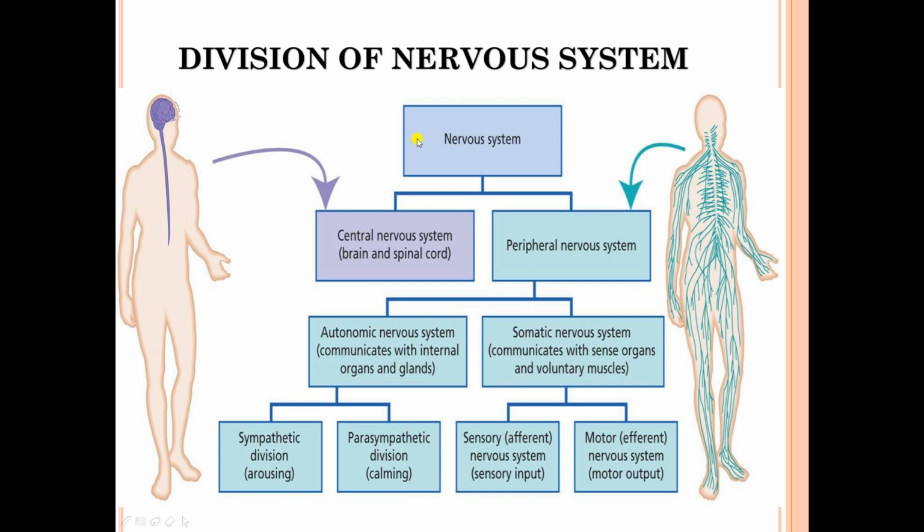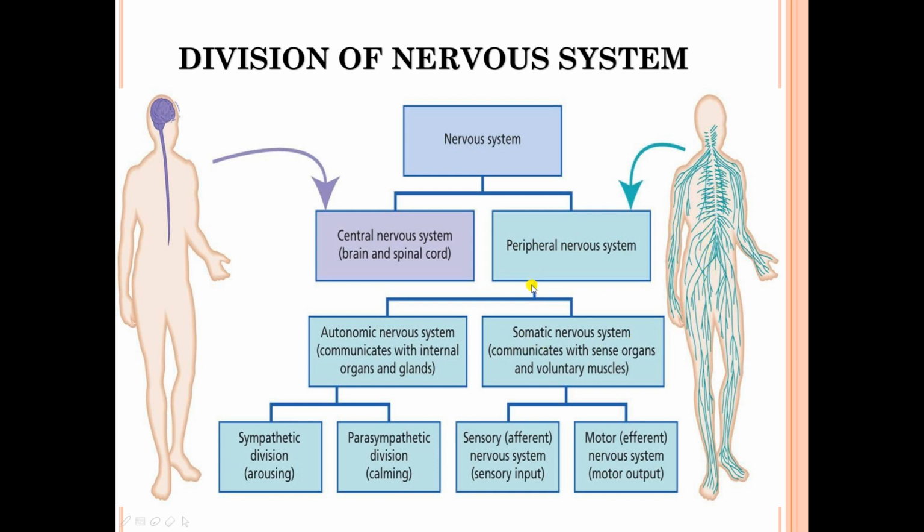Nervous system can be categorized into two main parts. The first part is the central nervous system, which includes the brain and spinal cord. The other major part is the peripheral nervous system. Peripheral nervous system contains all of the nerves which are originated from the spinal cord and brain, and these nerves are innervated throughout the body.